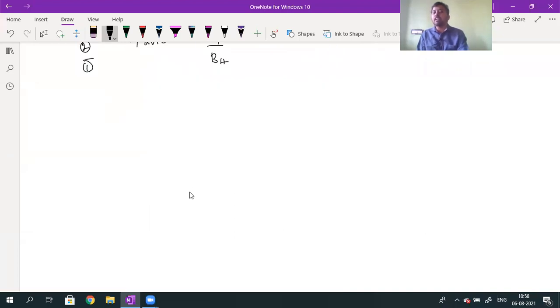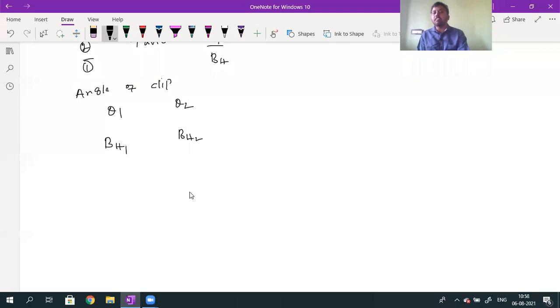At one place the angle of dip is theta 1, at another place the angle of dip is theta 2. Here the horizontal component is BH1, there it is BH2. So a bar magnet is made to oscillate at two different places with angle of dip values theta 1 and theta 2.